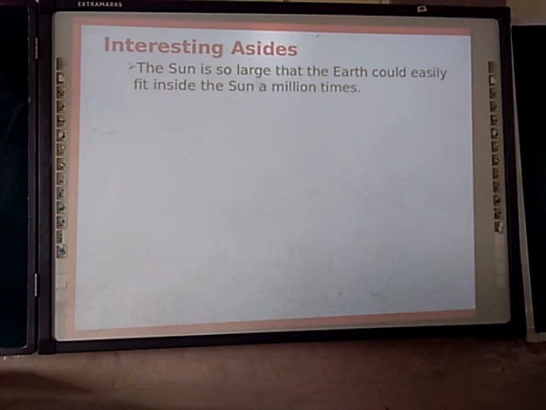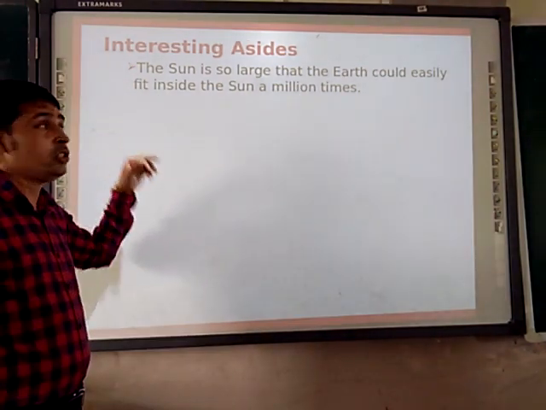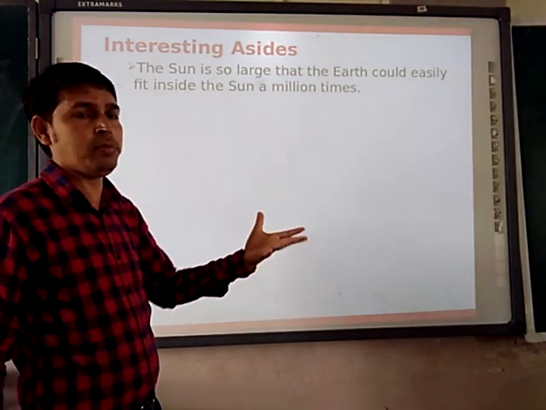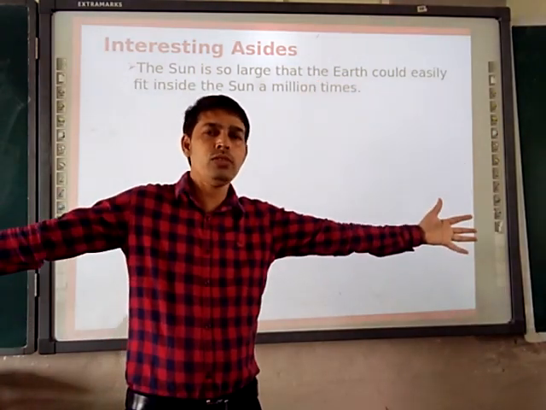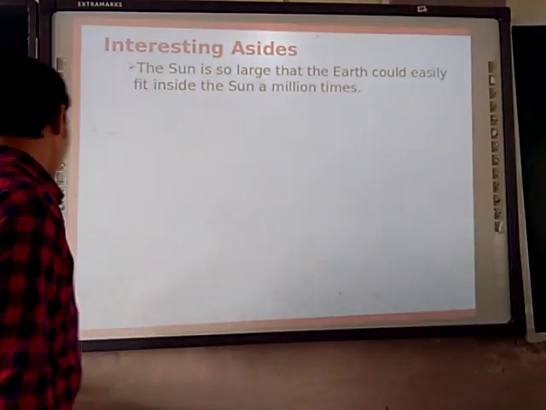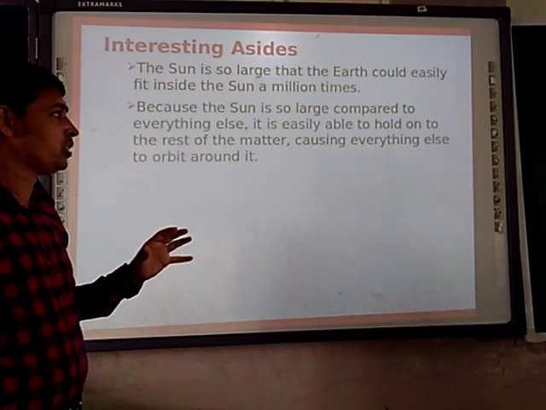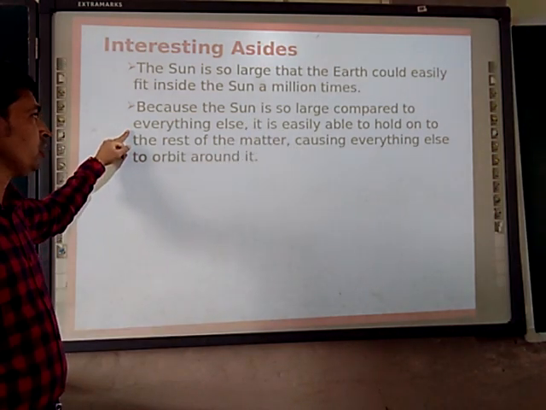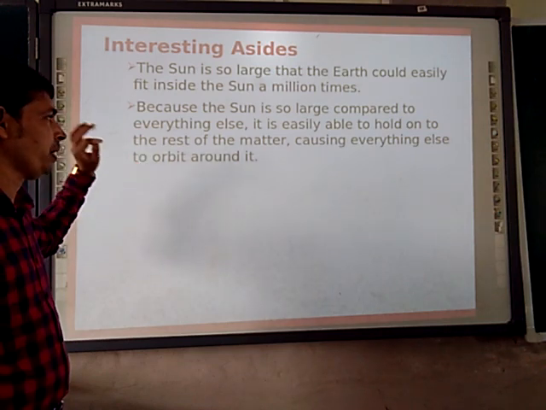Next, another interesting aside. The Earth could easily fit inside the Sun a million times. So Earth is going to fit into the Sun a million times. See how large and huge the Sun is. Because the Sun is so large compared to everything else, it is easily able to hold on to the rest of the matter, causing everything else to orbit around it.